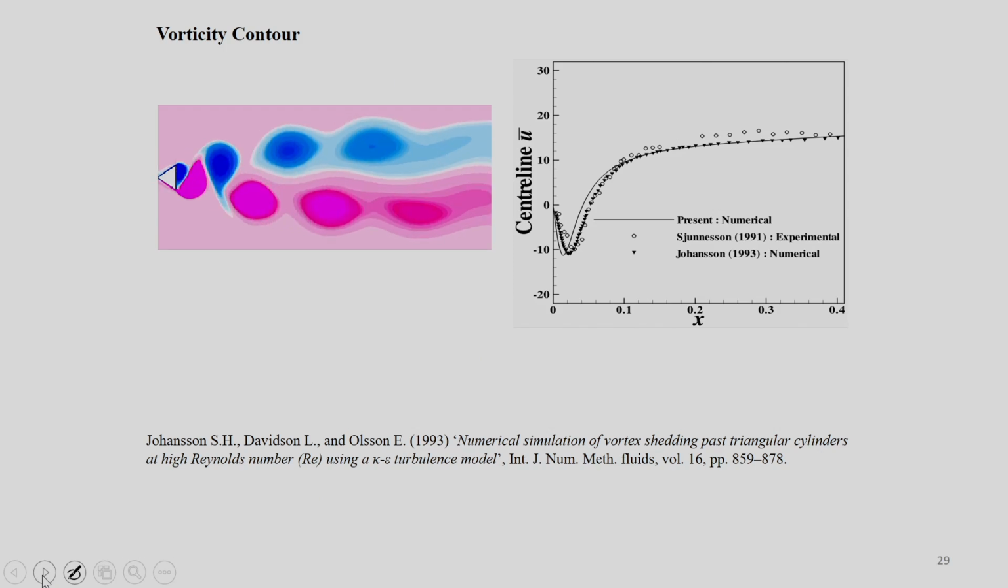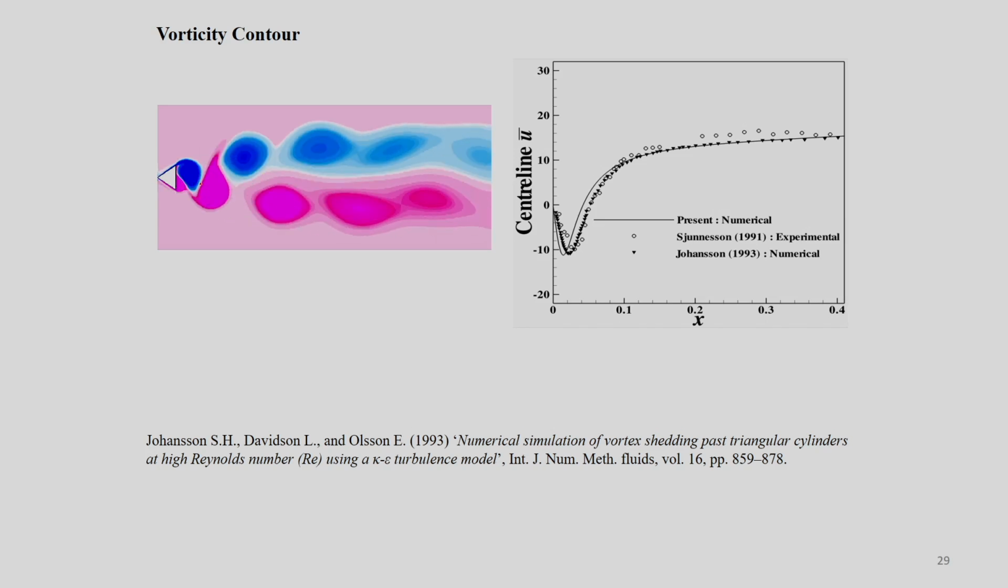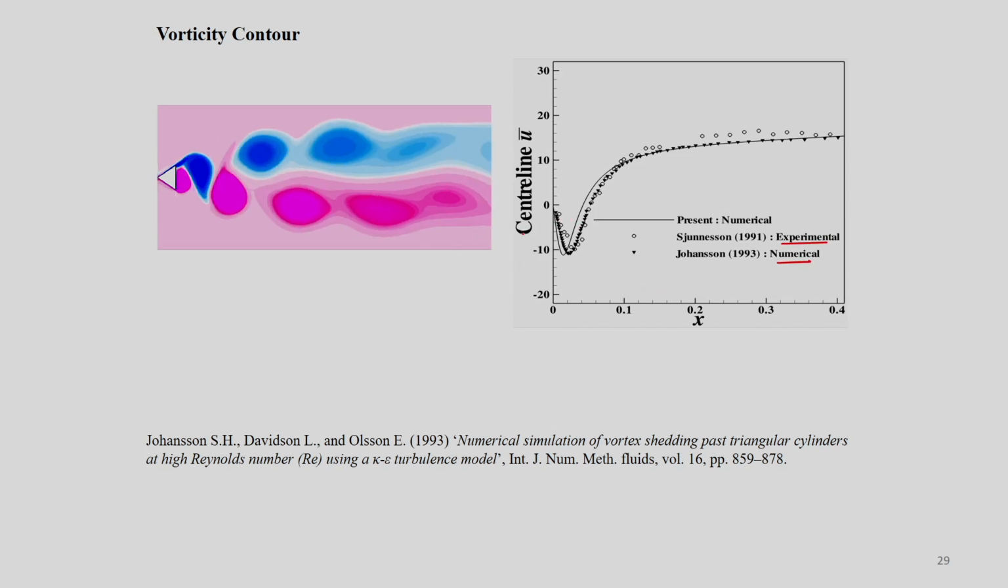You can see some animations of vorticity, showing how the flow behind this cylinder looks. Periodically vortices are shed, and these are some comparisons with experimental and numerical results. These are the center line u velocity, which we have compared with the literature.